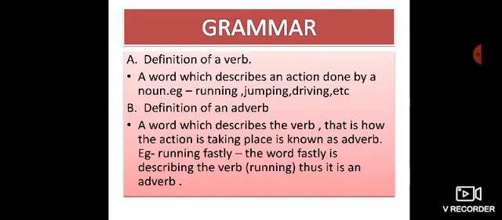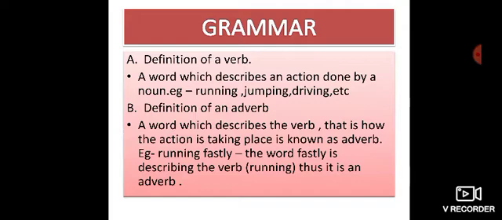Then definition of an adverb. A word which describes the verb, that is how the action is taking place, is known as adverb. Running fastly. Here running is a verb. And how that running is taking place, children? It is done very fastly. So the word fastly is describing the verb. Thus it is known as adverb.